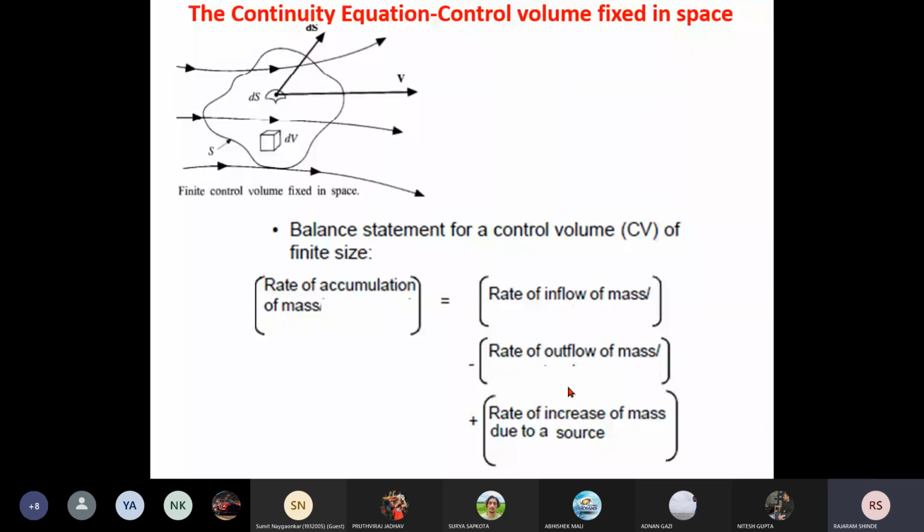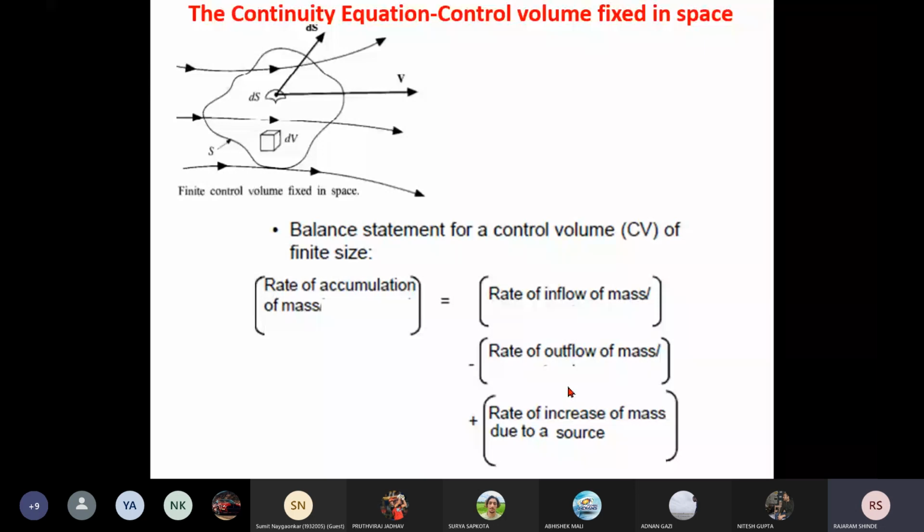Here we will derive the general form of the continuity equation, which will be applicable for all types of fluids. And these equations are based on all four models of fluid flow. The first model which we are considering is a control volume fixed in a space.